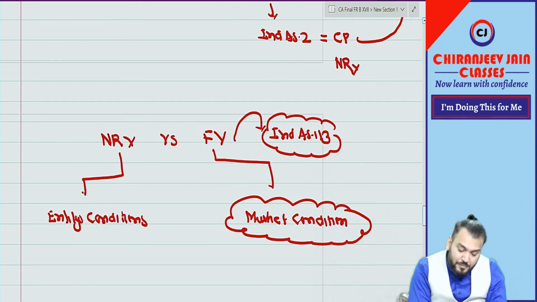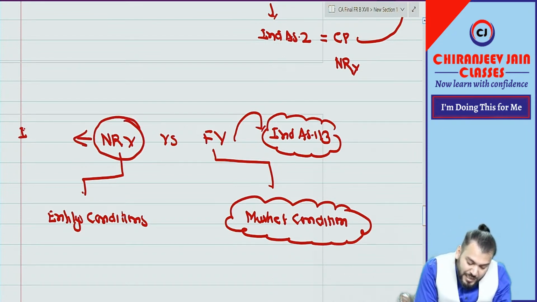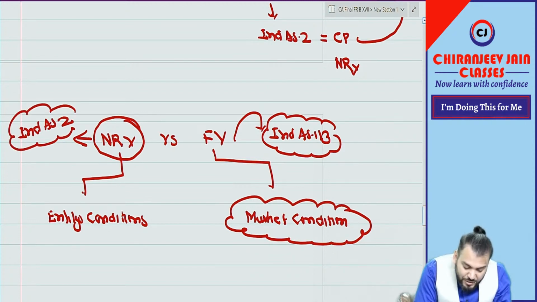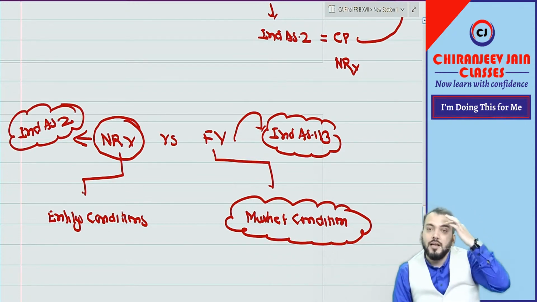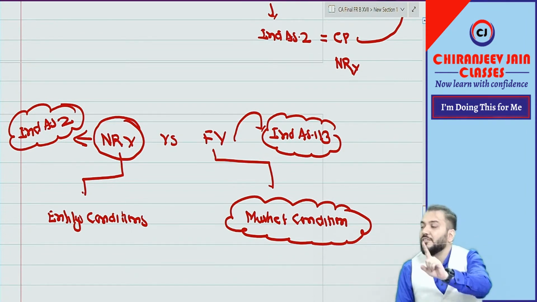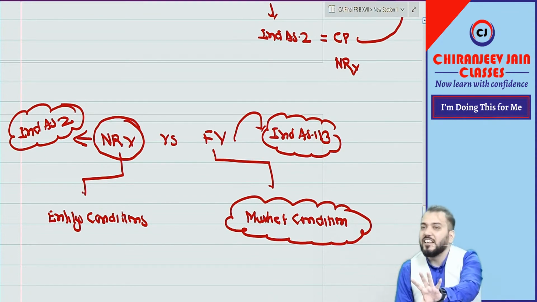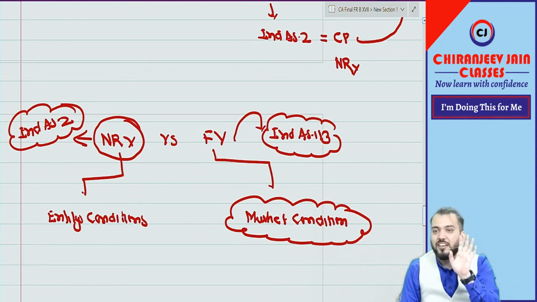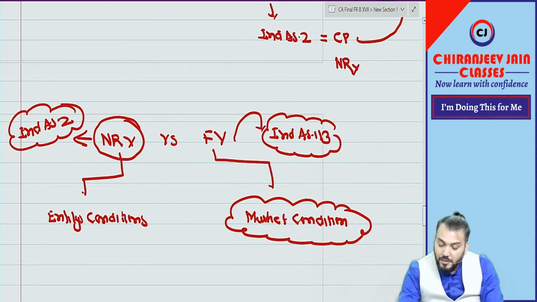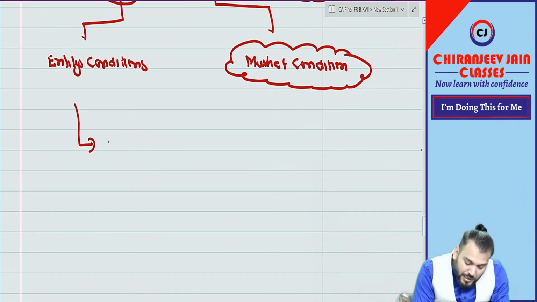But how to determine NRB is given under Ind AS 2 only. Have you understood this point? Fair value is based on market expectation and condition. NRB is based on the entity's specific conditions. Now, NRB we have understood. NRB means what?